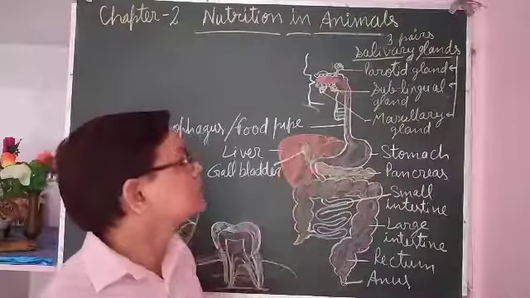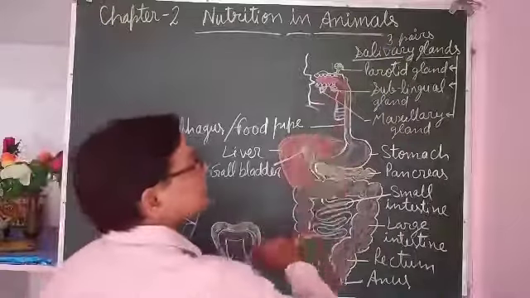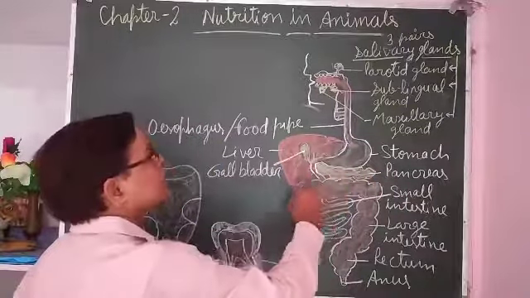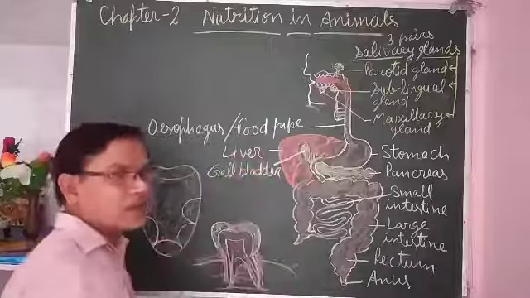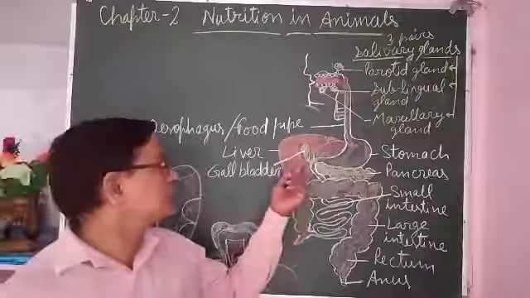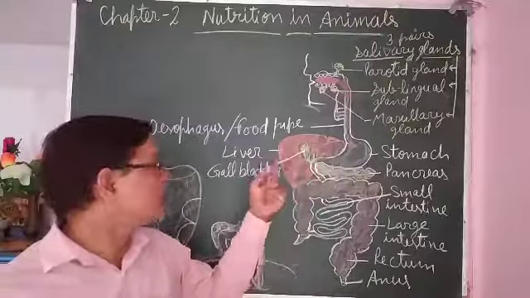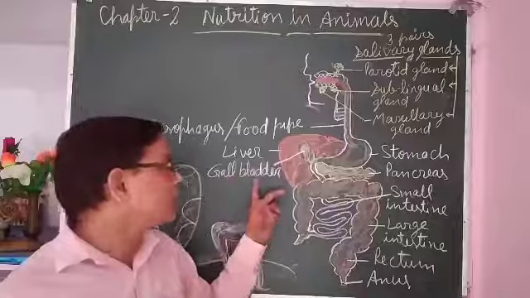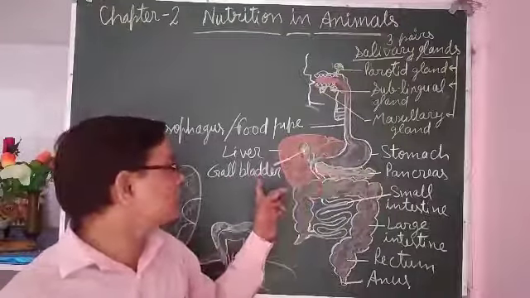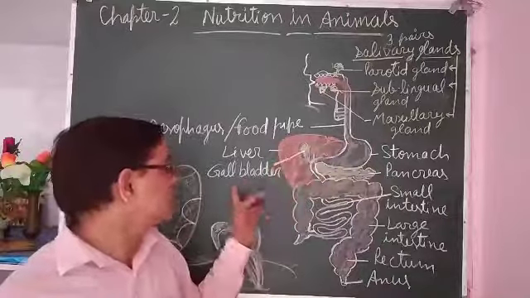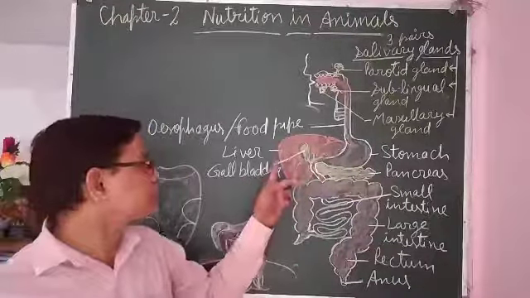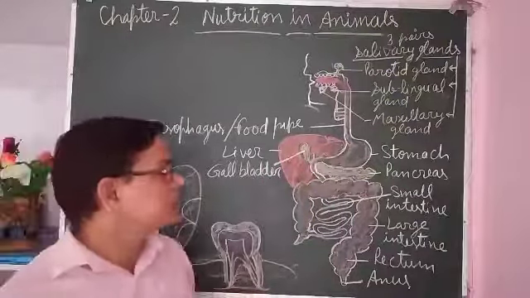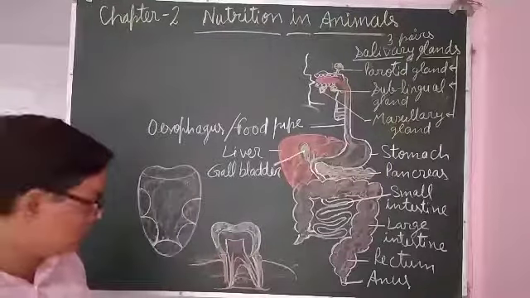Among the digestive secretory glands, there are the salivary glands, the pancreas, which is below the stomach and present here, and the liver, which is the largest gland and secretes bile juice. That bile juice is collected here, in the gland called the gallbladder. Although the gallbladder does not secrete it, the bile juice secreted by the liver is collected here. It is a sac like structure. From here bile juice is poured onto the food. So this is the diagram of the digestive system in human beings.